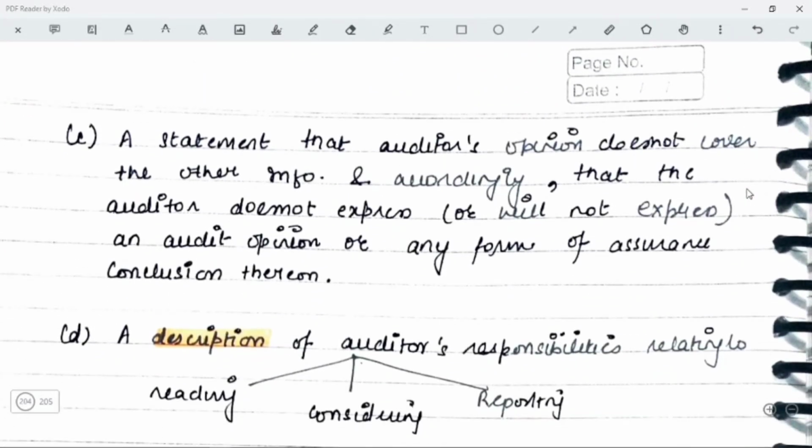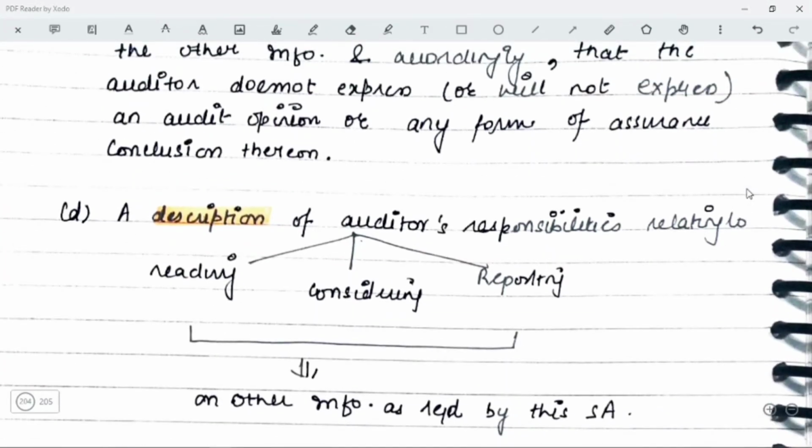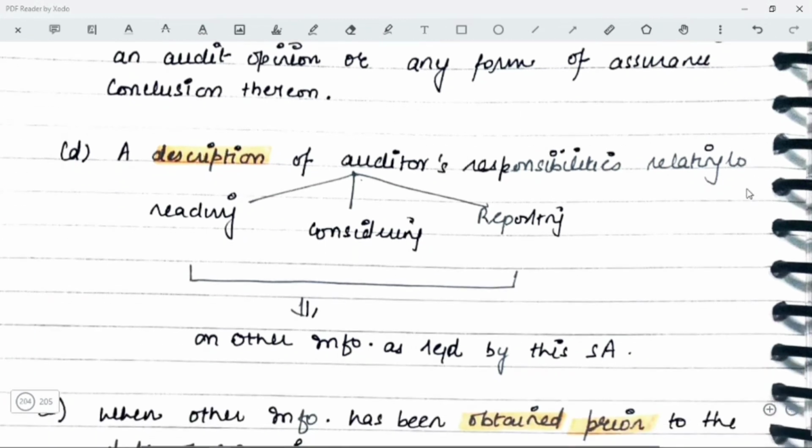You are not expressing an opinion on the other information, and accordingly the auditor does not express or will not express an audit opinion or any form of assurance conclusion thereon. You have to specifically give a statement regarding this. Okay, a description of auditor's responsibilities relating to reading, considering and reporting on the other information as required by this standard is also required to be given.